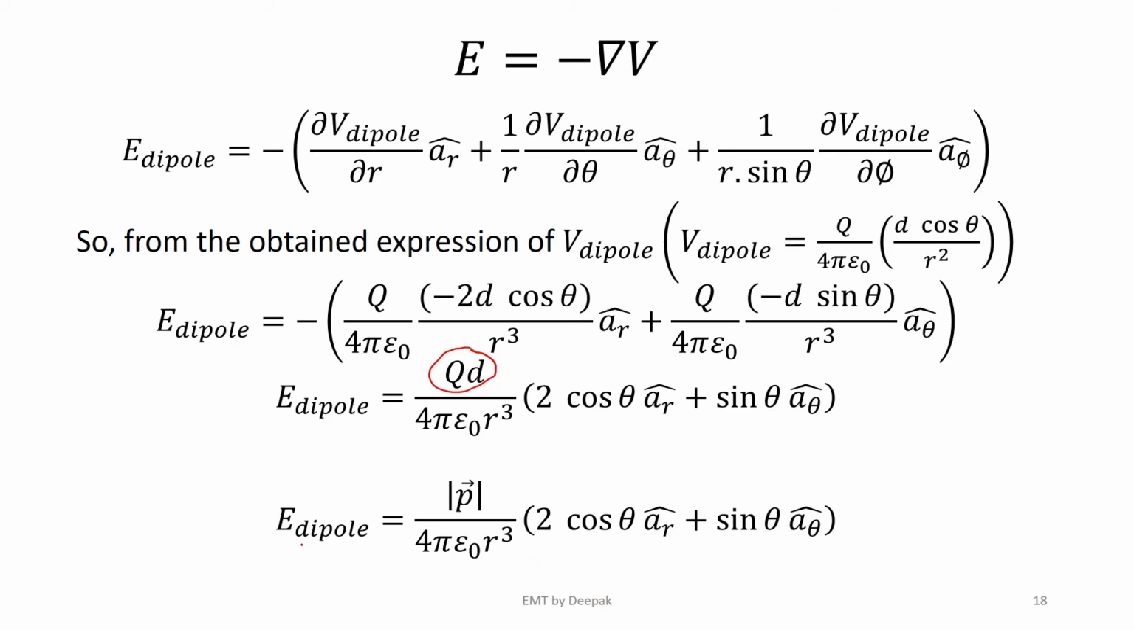Therefore, electric field intensity is equal to mod p bar by 4 pi epsilon naught r cube times (2 cos theta ar cap plus sin theta a theta cap). This is the electric field intensity because of one dipole. Now, if we are to apply this concept for multiple dipoles, I should be using the superposition theorem as we do always.